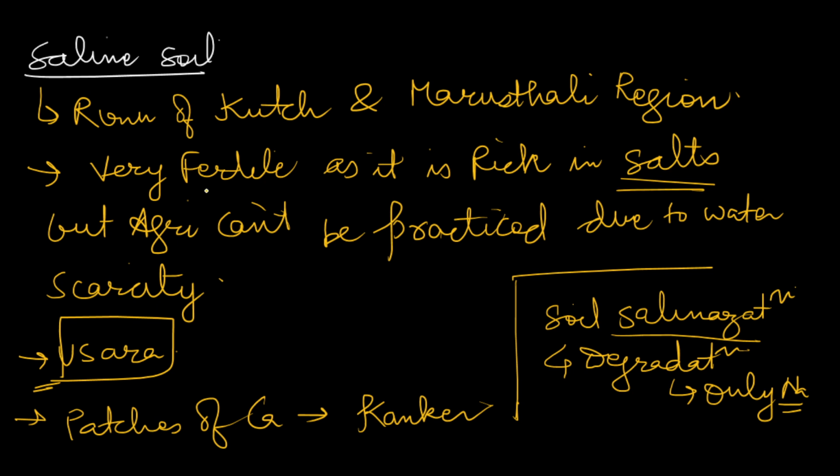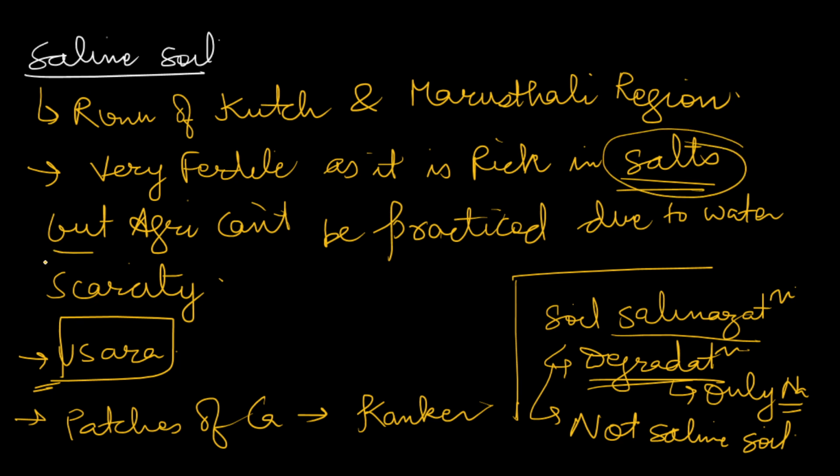So do not get confused between saline soils and soil salinization. It is very important, because many times you will confuse it. In soil salinization, there is no proper fertility. But in saline soils, due to being rich in various salts, there is fertility, although agriculture is not practiced due to water scarcity.